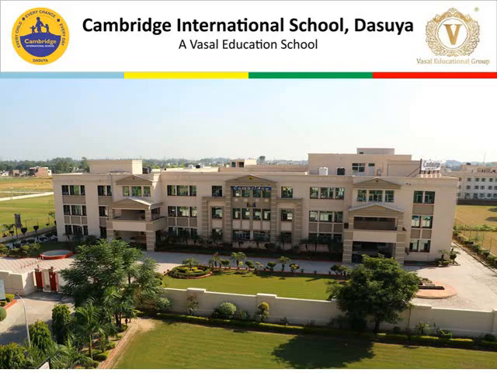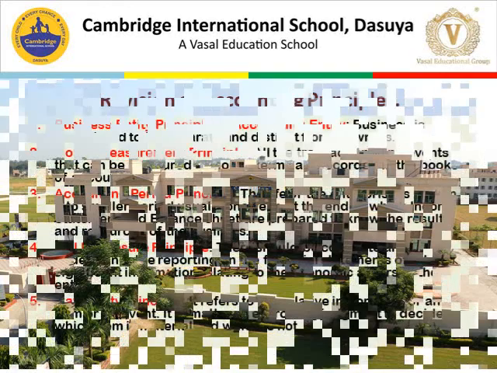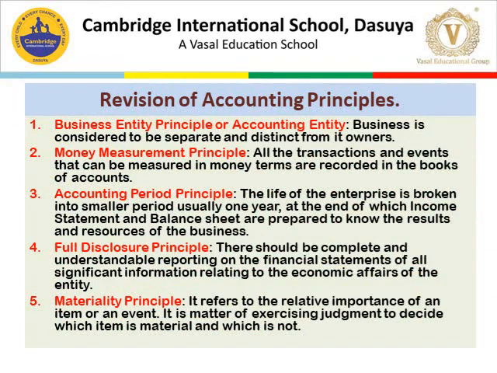Now we are going to start revision in accountancy. Today, we will start chapter number 3, that is theory base of accounting, accounting standards, and IFRS. In the previous class, we have done a total of 11 principles of accounting. So let's recapitulate all those 11 principles today.